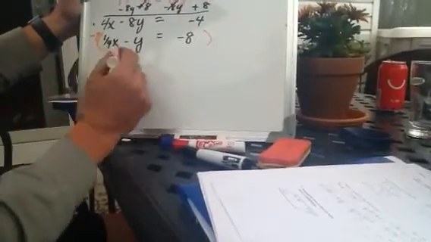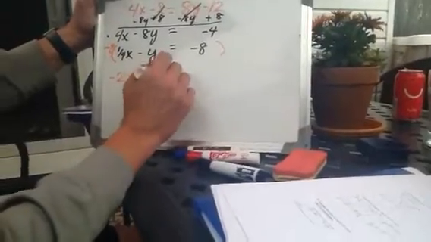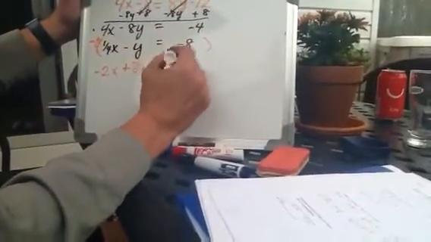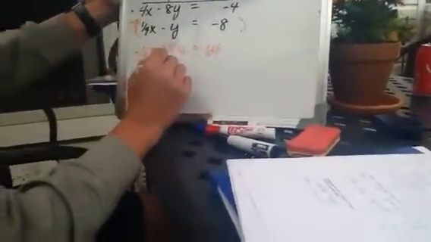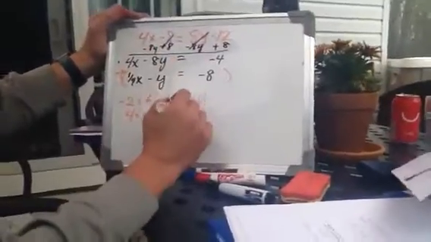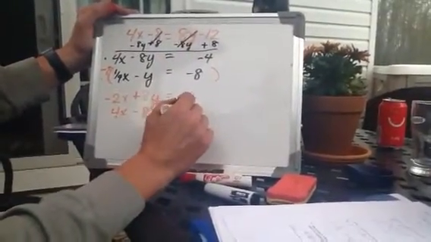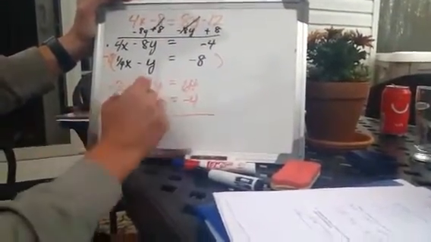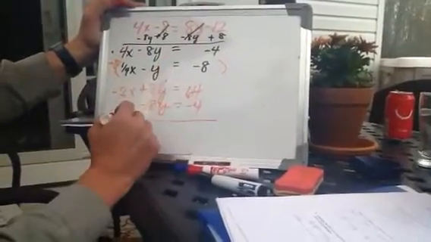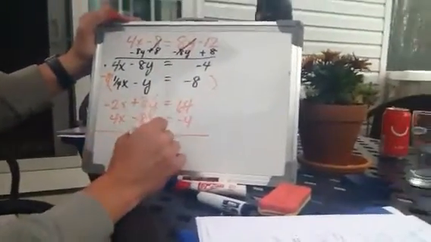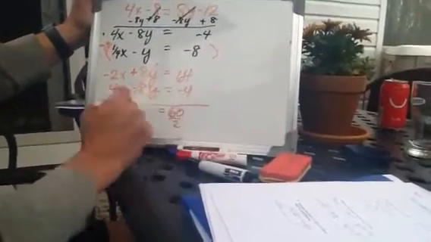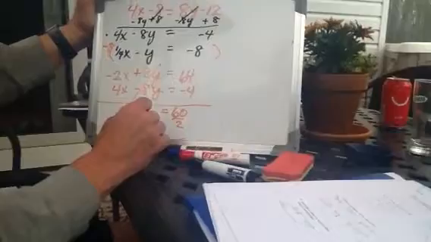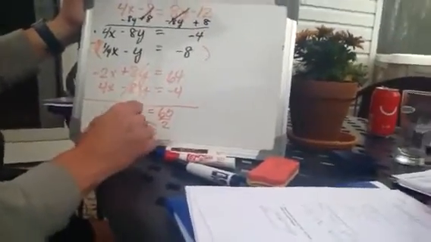So negative 2x plus 8y, negative and a negative make a positive 64. Okay? Right? These guys are eliminated. 2x equals 64 minus 4. 60 divided by 2 is 30. X equals 30. All right?